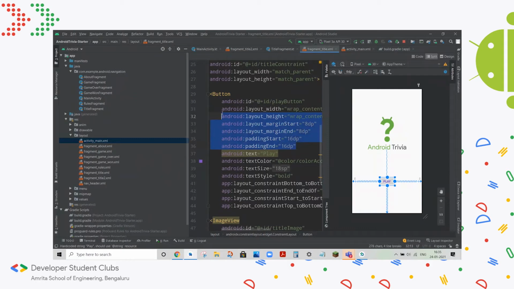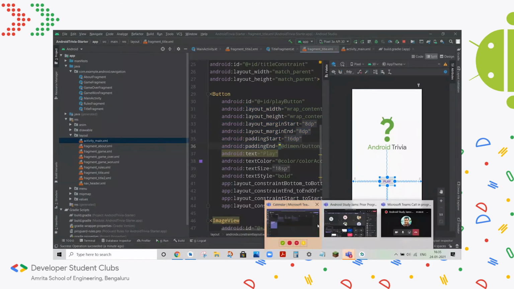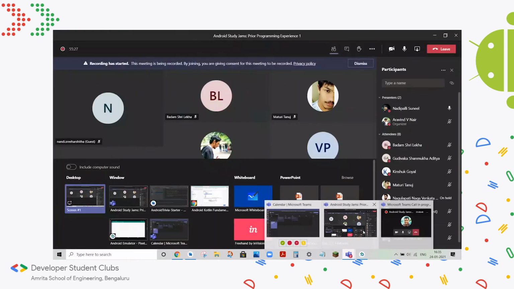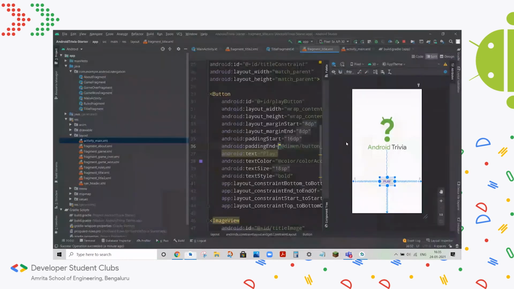And all these are basically different attributes or properties for this particular UI component. Okay. Yeah, so padding start basically means it maintains a distance of 16 dp. dp is a unit of measurement. It's like cm or millimeter, you can think of it like that. So 16 dp from the start, and padding end means